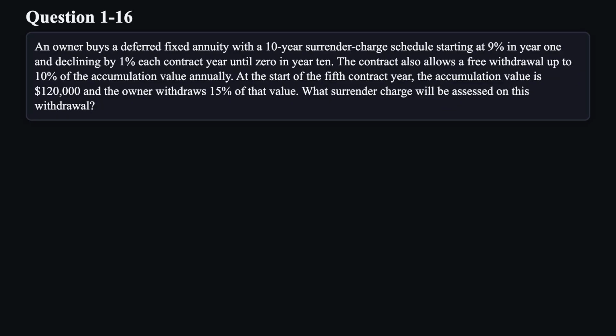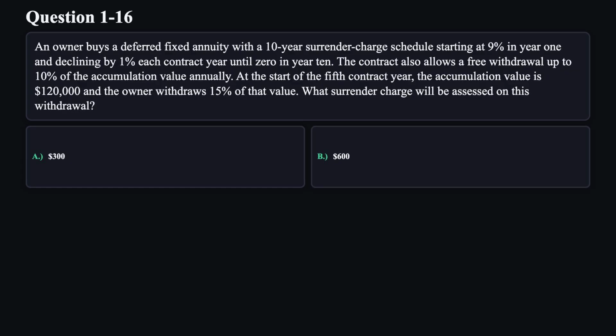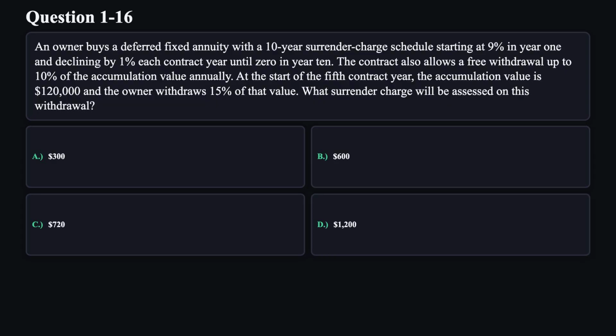Question 16. An owner buys a deferred fixed annuity with a 10-year surrender charge schedule, starting at 9% in year 1 and declining by 1% each contract year until 0 in year 10. The contract also allows a free withdrawal up to 10% of the accumulation value annually. At the start of the 5th contract year, the accumulation value is $120,000, and the owner withdraws 15% of that value. What surrender charge will be assessed on this withdrawal? A. $300. B. $600. C. $720. D. $1,200.